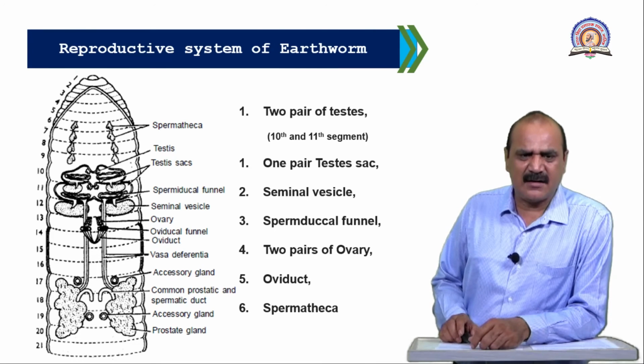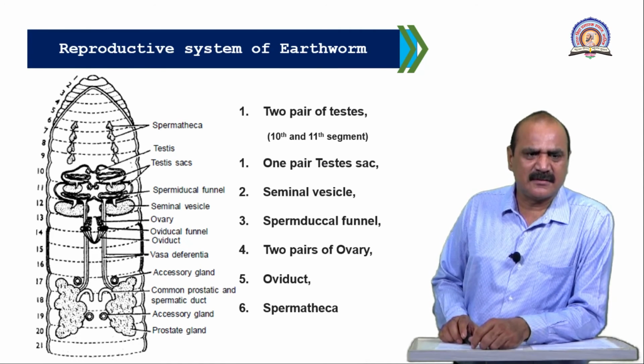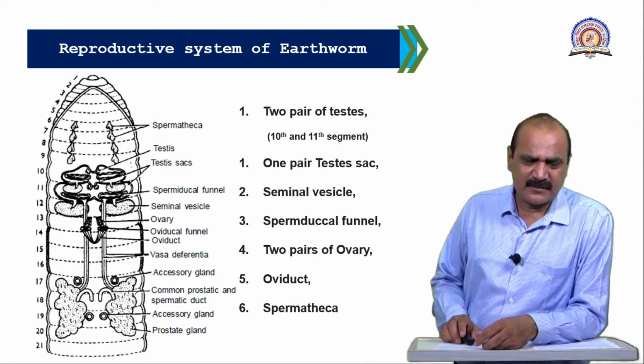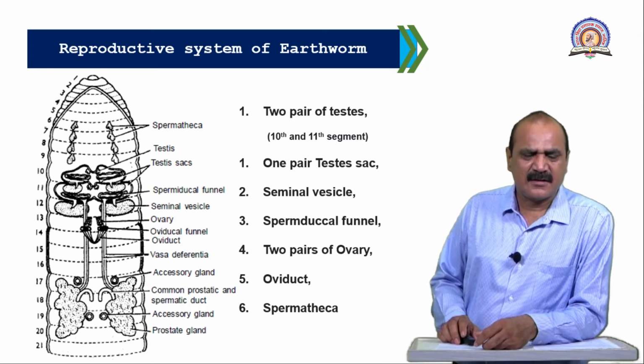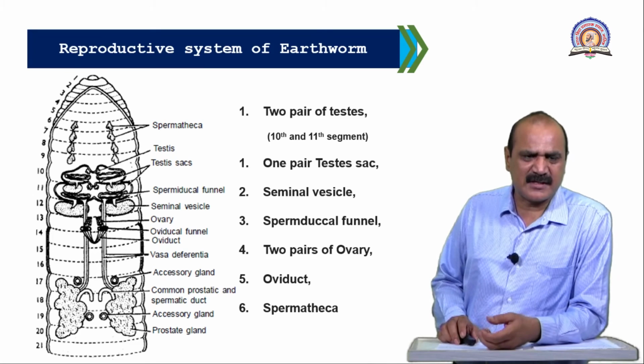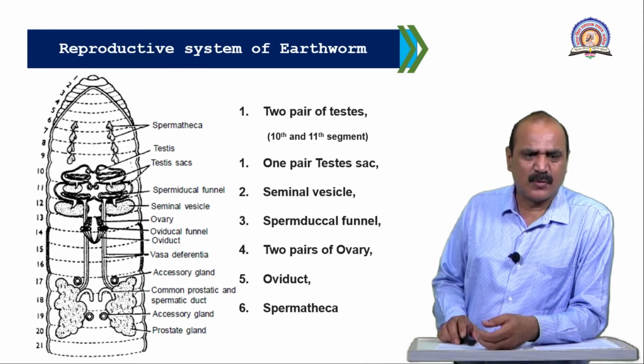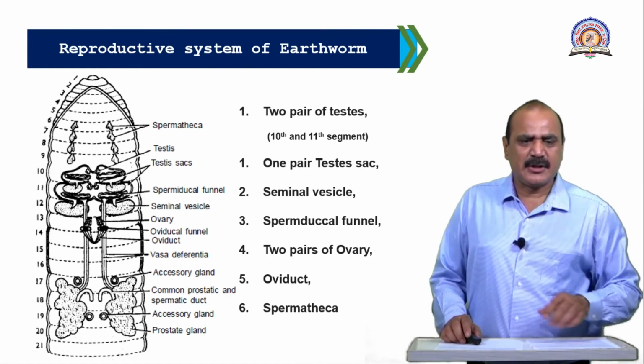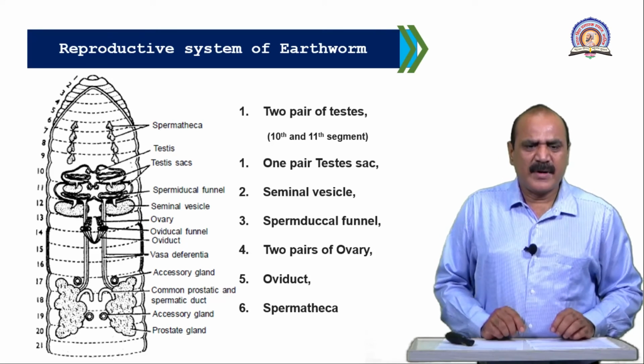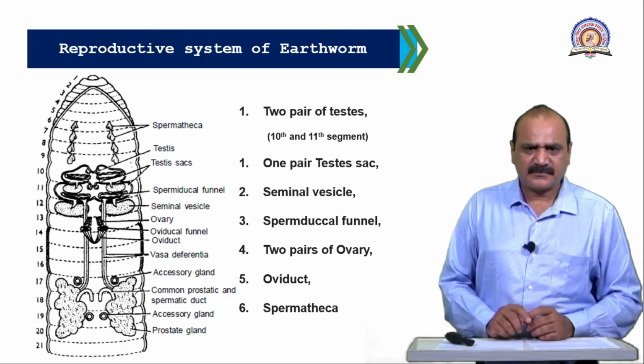And the seminal vesicle, which is found in the 12th segment, is responsible for secreting a fluid that is useful for the nourishment of the sperms. Then the spermatic funnel receives the sperms, or male gametes, from the testicular sac and transports them, because they open into the 18th segment, to the common prostatic and spermatic duct, which carries the sperms from the testis sac.